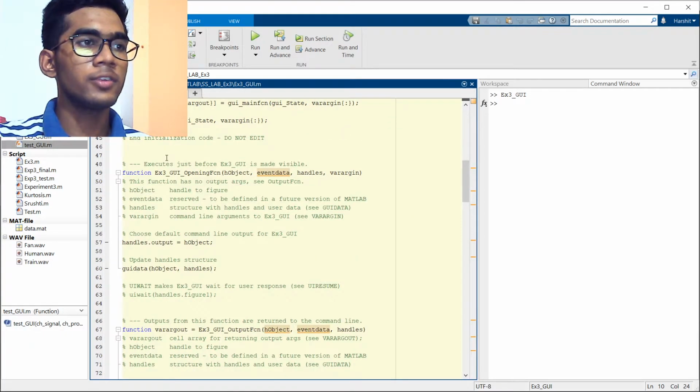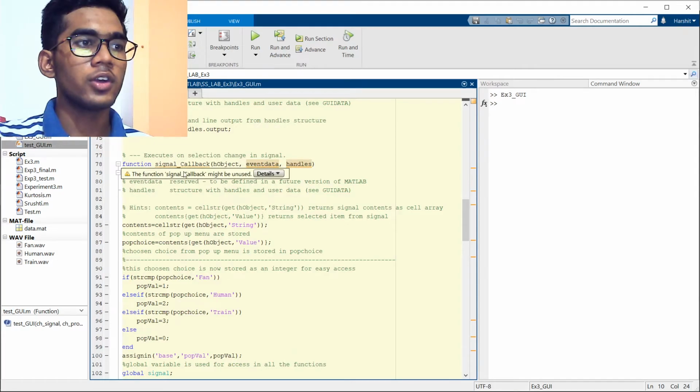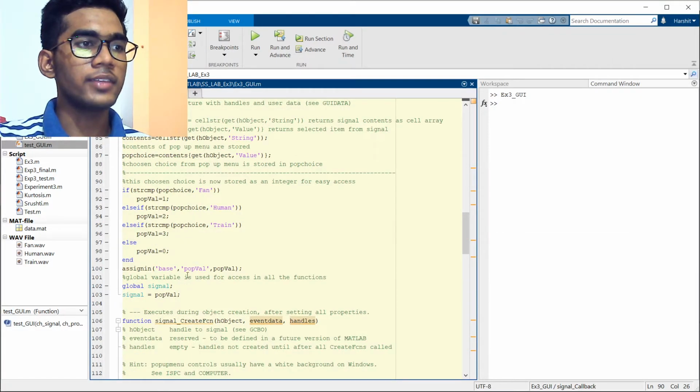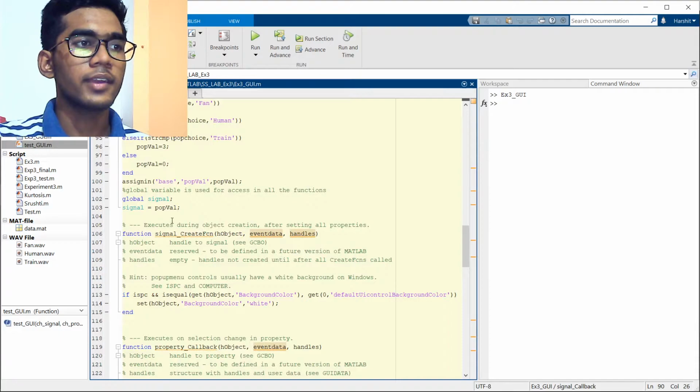Coming to our important parts. For the signal callback, which is the tag given for this pop-up menu, if we choose a fan signal, then it stores the value as 1, for human signal it stores value as 2, and for train signal it stores value as 3, else 0. And we assign these values and we create a global variable so that we can access it throughout.